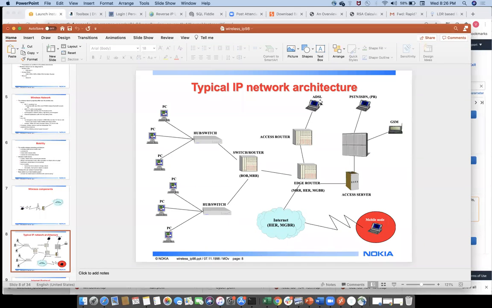Now, typical IP network architecture. How exactly? ADSL, access router, and the end user pieces, switch, hub, internet, and again GSM antennas, mobile antennas, and the mobile node, and completely access servers. How exactly will it be captured?